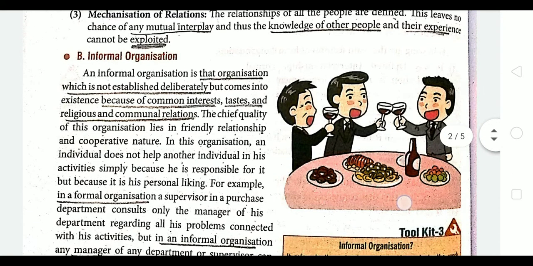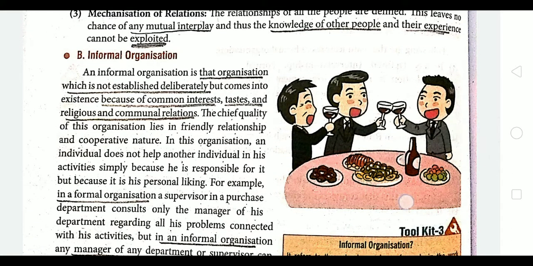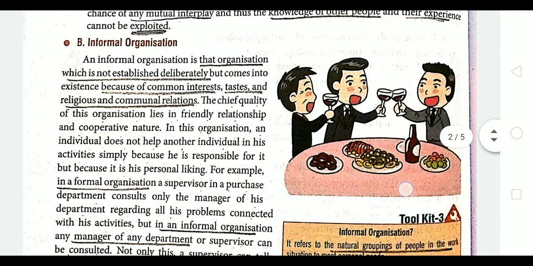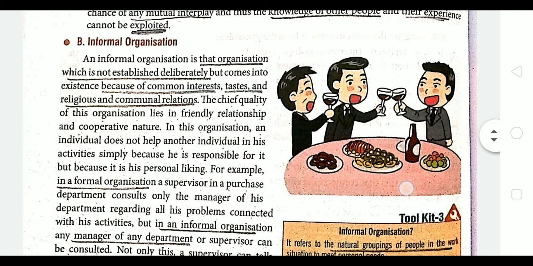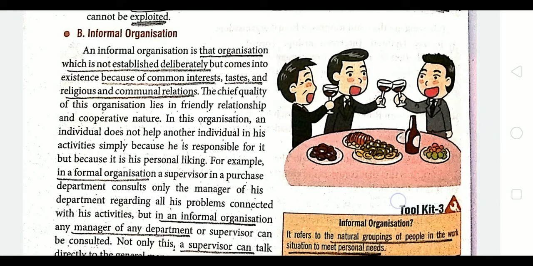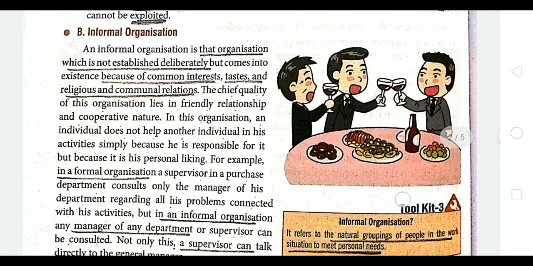Next we have the informal organization. Informal organization means that organization which is not established deliberately and which comes out because of some common interest, taste, religious and common communal relations. For example, if you are school friends, right, why are you friends?